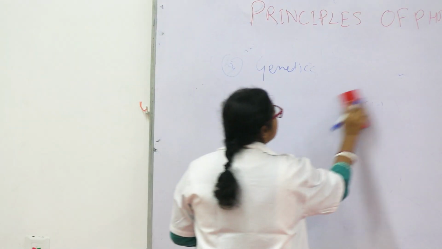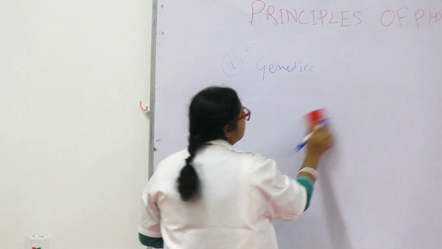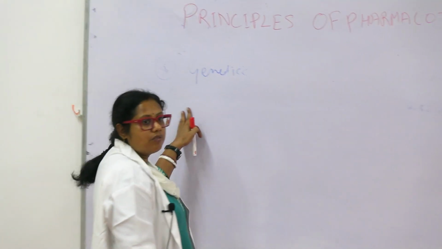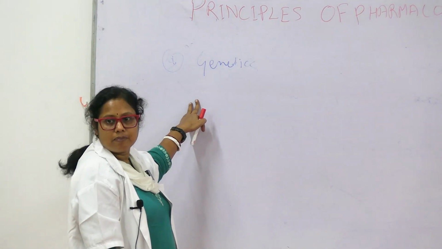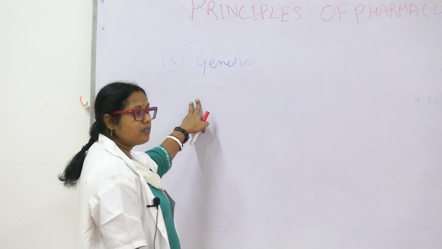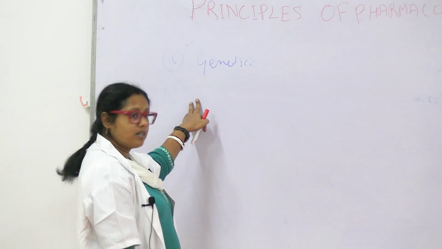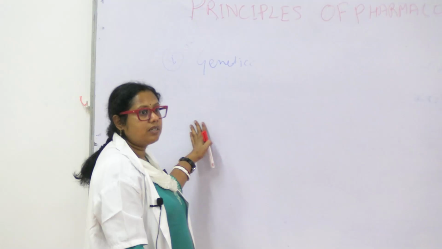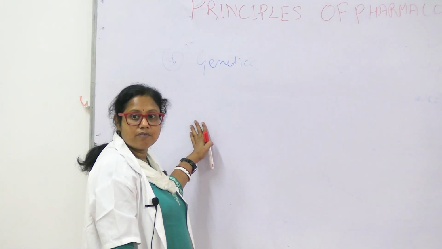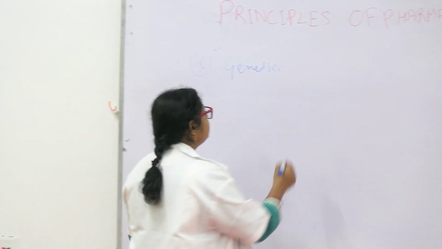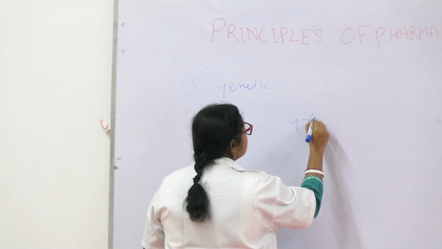It is very difficult while prescribing a drug to know whom it will react in and whom it will not, because we don't know the genetic map of every patient. It's not possible. But there are certain drugs which we know cause certain specific adverse effects in some people. For example, glucose 6-phosphate dehydrogenase.